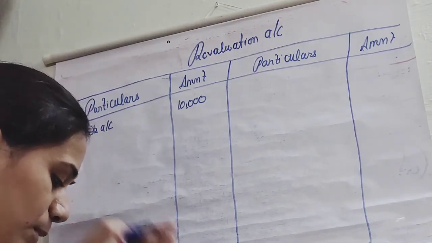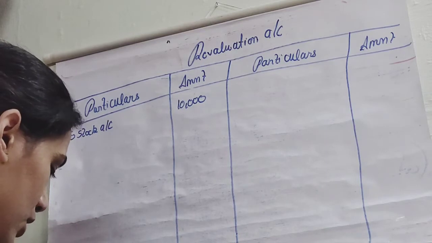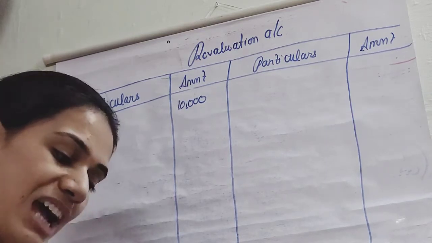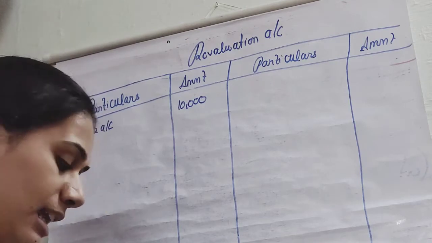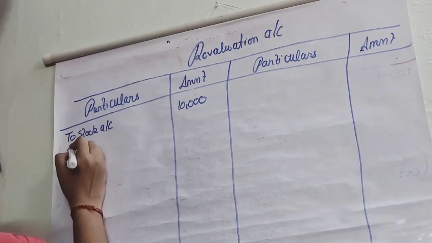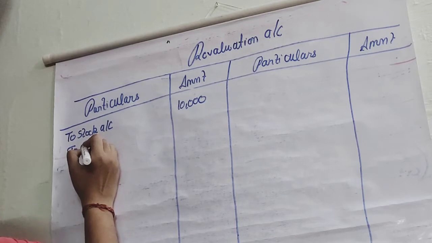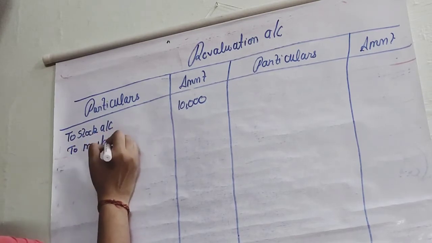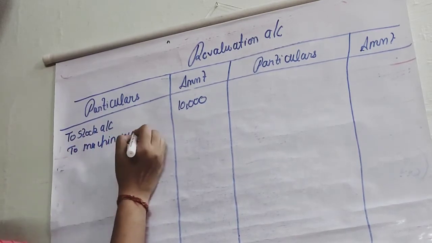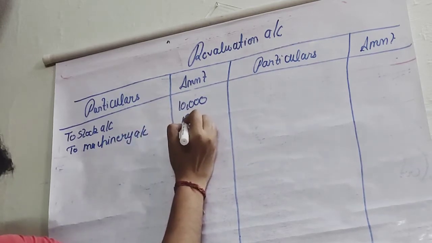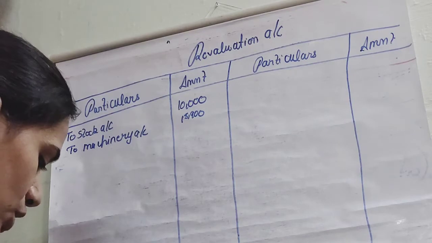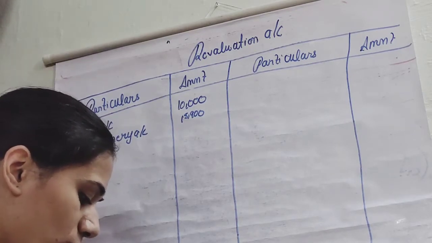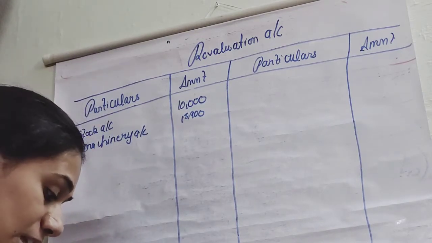Now we have machinery is to be depreciated by 10%. So 10% machinery में depreciation लग रहा है. So we have the machinery as 1,59,000. 1,59,000 का 10% यानी 15,900. So we will write here to machinery account 15,900.